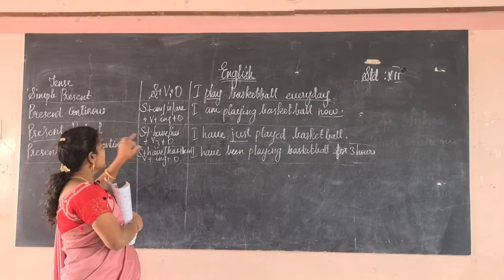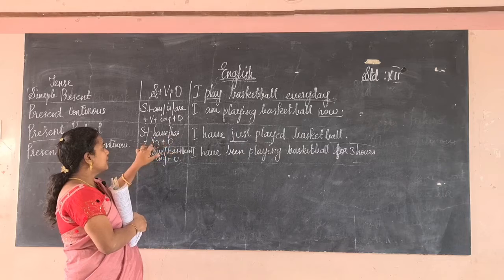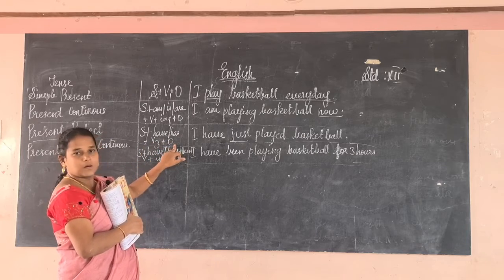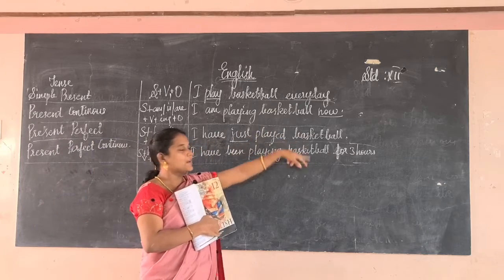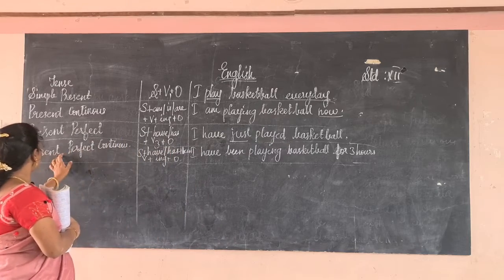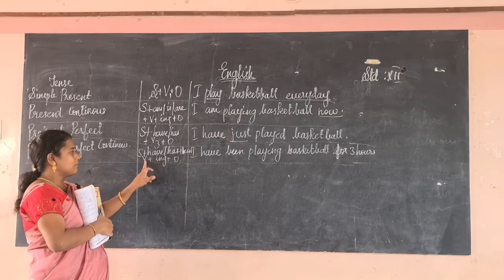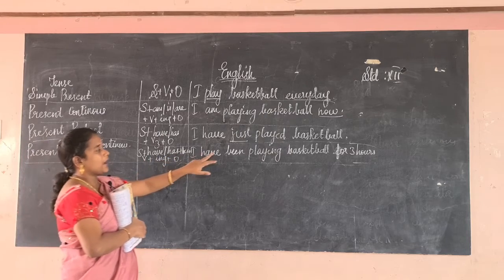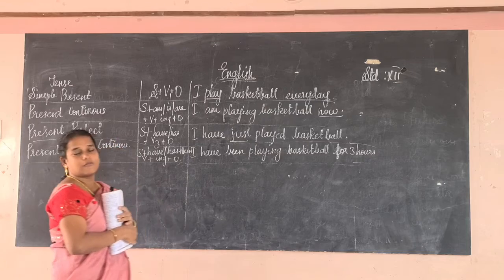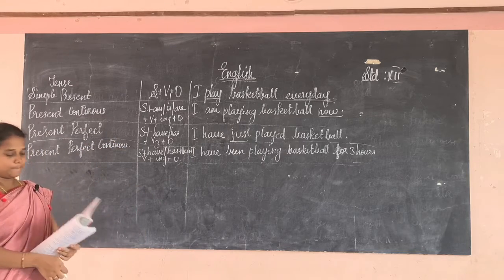Okay, the second one, subject, have or has, V3, object. I have just played basketball. Present perfect continuous, subject, have, has plus been plus verb plus ing. So I have been playing basketball for 3 hours. Okay.